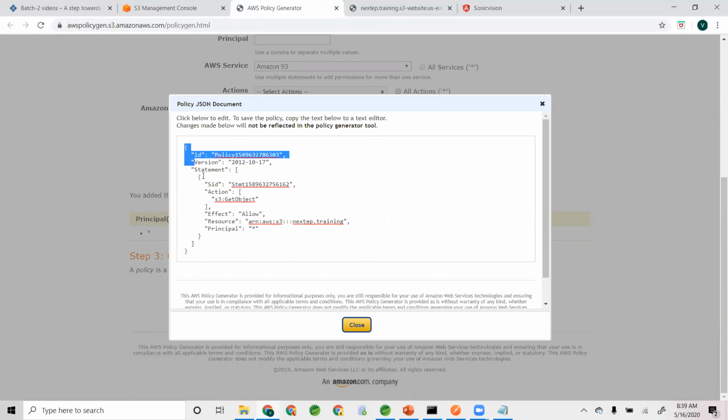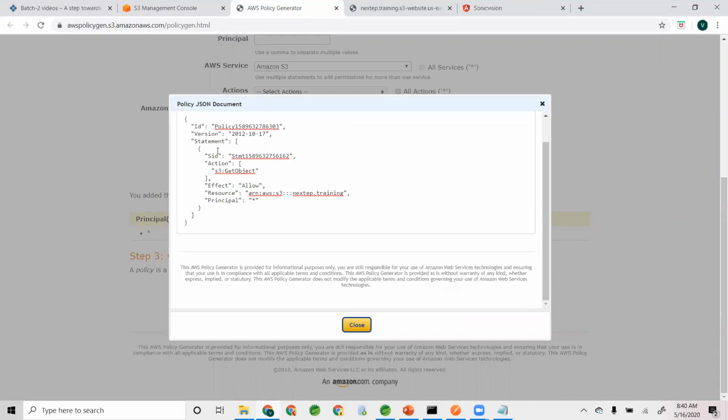This is called a policy. This is a policy document, a JSON policy document. A policy document is nothing but a simple JSON document. It has an ID, a policy number, a version number, and statements. You can have an array of statements here. Within that, you have your statement ID, and the action is S3 get object. You are allowing it to everyone on this particular resource. What is that resource? It is my bucket.